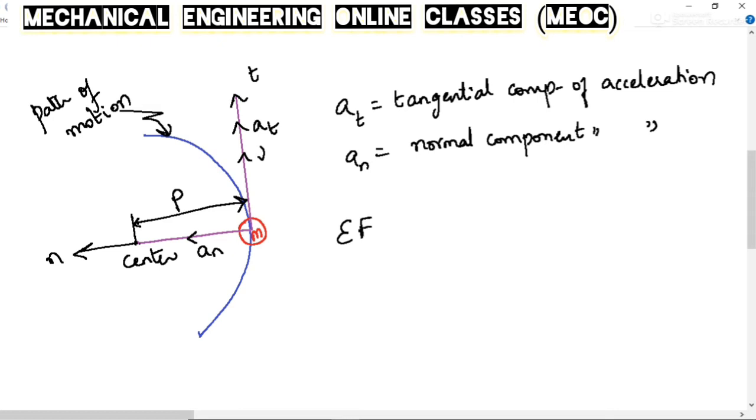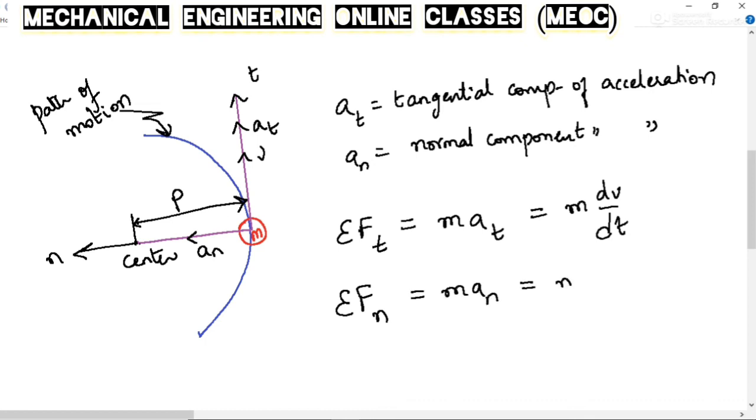So we can write the sum of external forces in the tangential direction, sigma Ft, the sum of external forces along the tangential direction t, as m into at. This can be written as m into dv by dt, because velocity is along the tangent only. And similarly we can write the sum of external forces along the normal direction as m into an, which can be written as m into v square by rho. Rho is the radius of curvature.